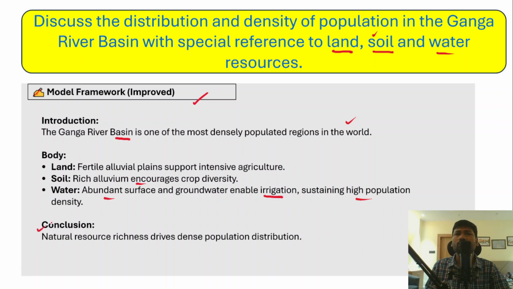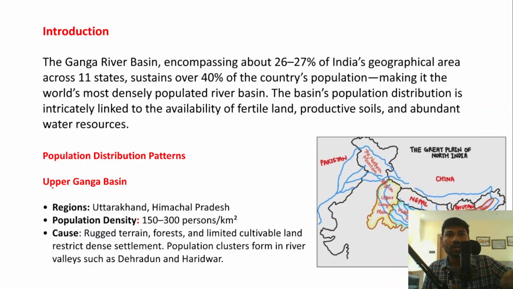So this is how you have to structure the answer, because in the question itself they have asked you to write the distribution and density of population with respect to land, soil and water availability in the Ganga River Basin, right? So now, in the introduction, what you have to write: